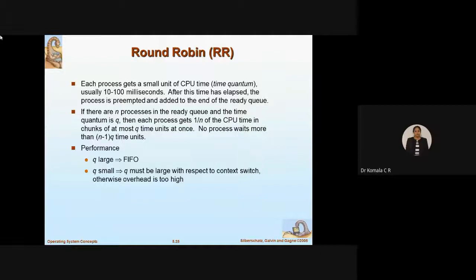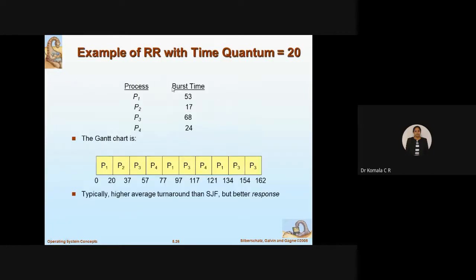What is round robin? Each process gets a small unit of CPU time, that is the time quantum. Usually we go for 10 to 100 milliseconds, minimum 10 and maximum 100 milliseconds. After this time has elapsed, the process is preempted and added to the end of the ready queue. I'll explain with an example here.